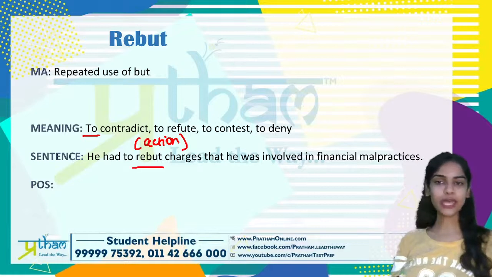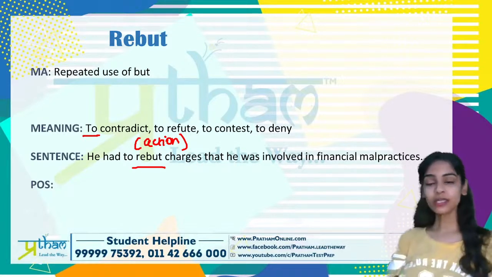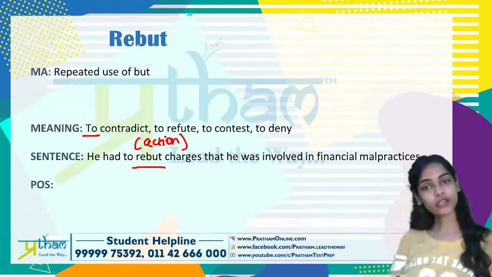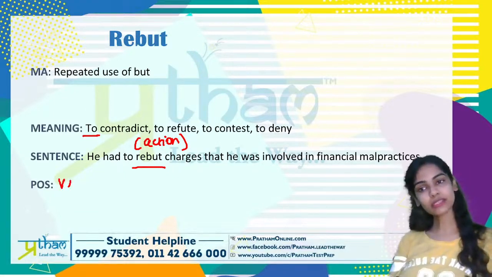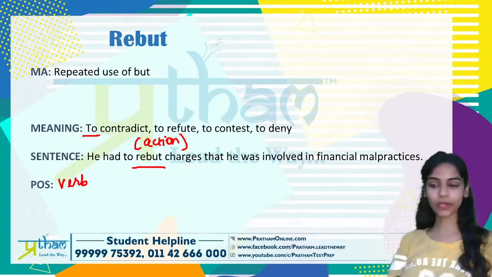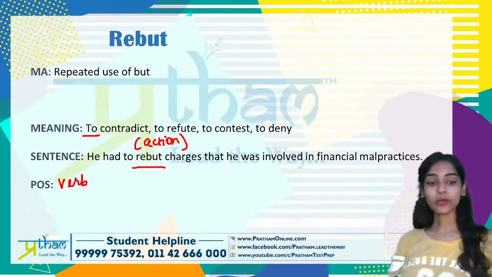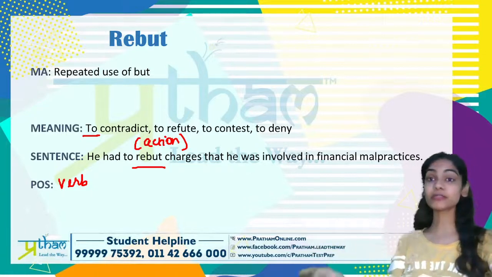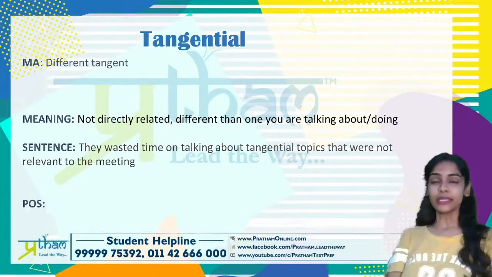So he had to do this action, right? Verbs are actions that one performs, right? So he had to rebut, that means he had to contradict, refuse, contest, deny. He had to do this action of refusing the charges. That's basically making this a verb. That's our first word. Let's head to the second word now. So make sure that you remember that the mnemonic aid for this word is repeated use of but.